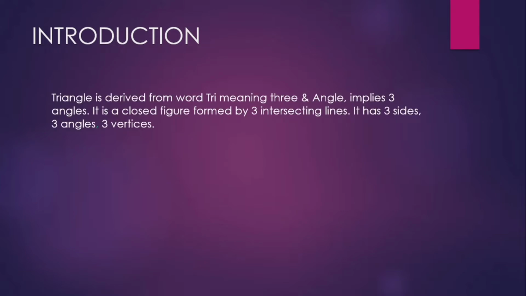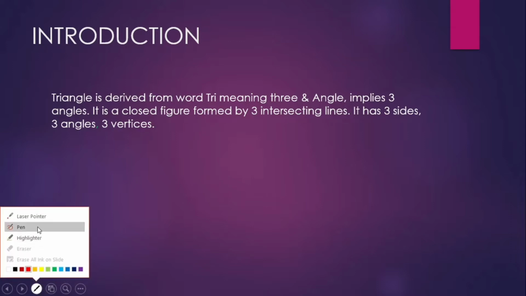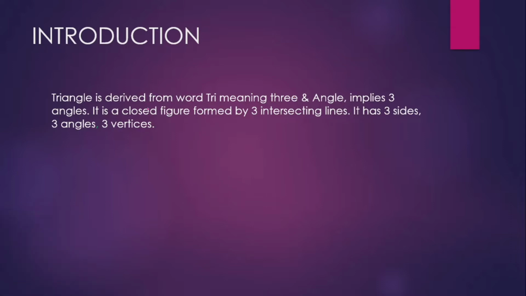So, definition of triangle. Triangle is derived from the word tri, meaning three, and angle. That implies three angles. Three angles means triangles. It is a closed figure formed by three intersecting lines. It has three sides, three angles, and three vertices.